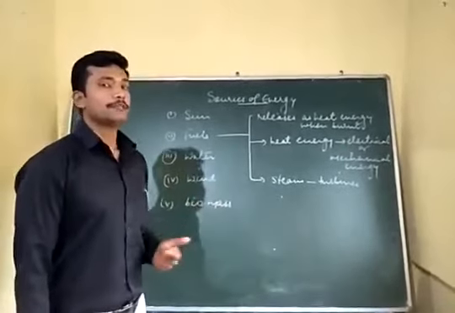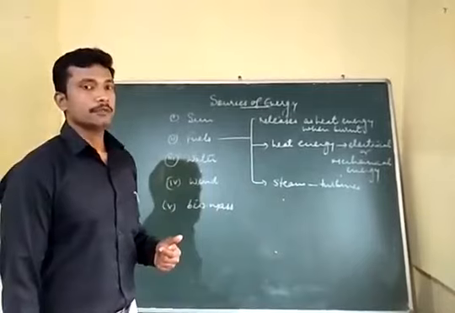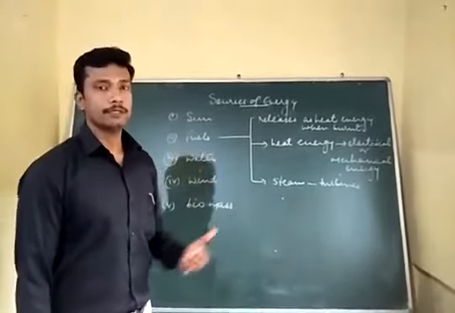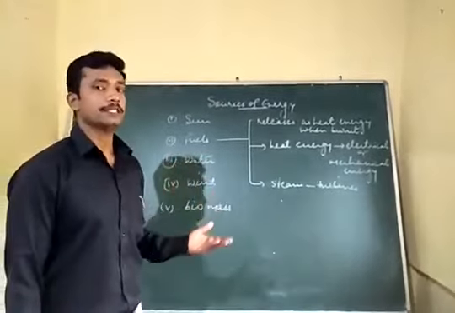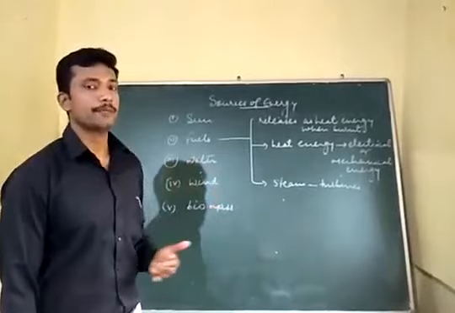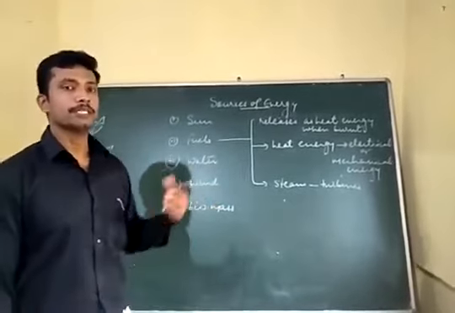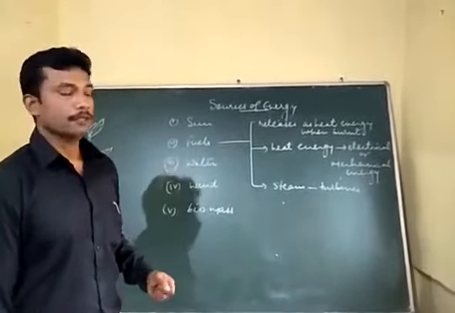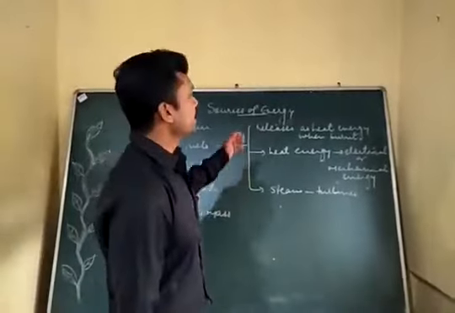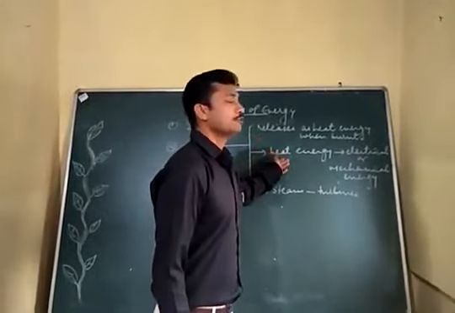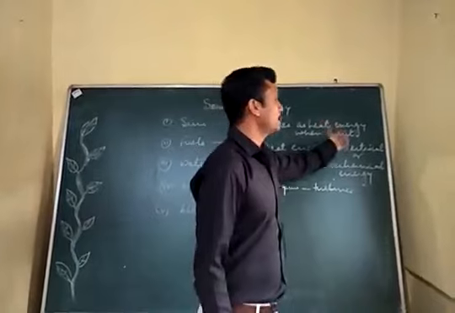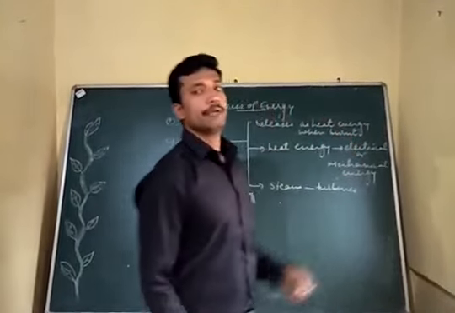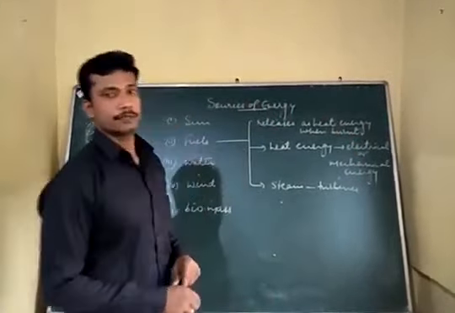But to obtain energy from the fuels, it is first to be burnt, and then that energy which is stored as the chemical energy in the fuels is released as the heat energy. So this heat energy can further be used to convert into electrical energy or mechanical energy in power stations.